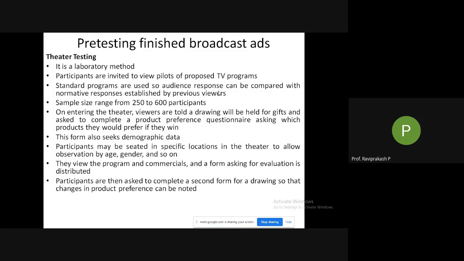Then they view the program and commercials, and a form asking for evaluation is distributed. After showing them all these things, one more form is given to them where the questions are related to what was shown. Then participants are asked to complete a second form for a drawing so that changes in product preferences can be noted. The second time, they ask them again a few questions from the earlier questionnaire. Then they try to find out whether, after the commercial, the particular person changes his preference.